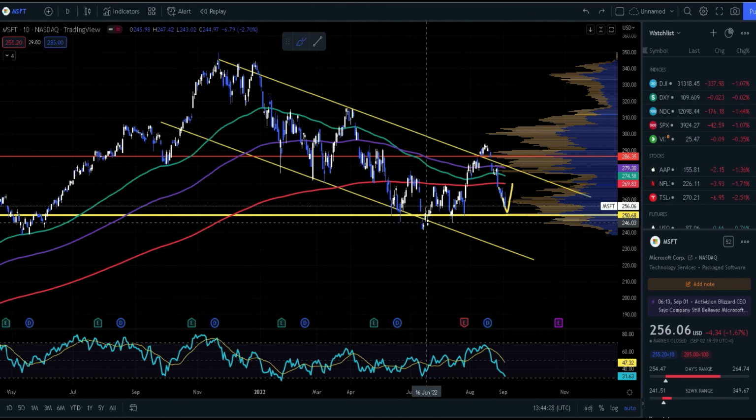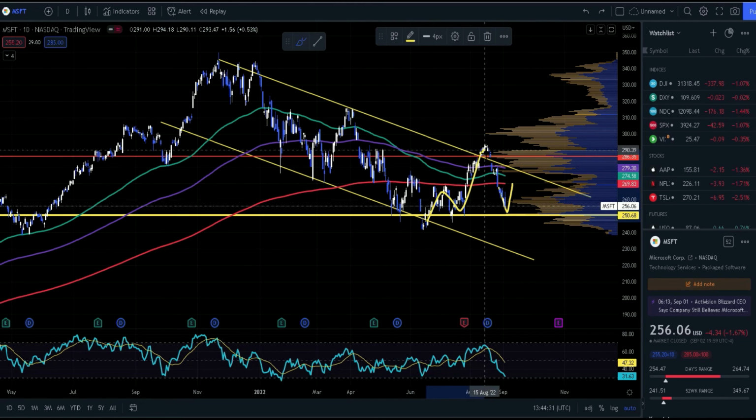Also, if you're actively trading into the markets, you can see how volatile the markets are. Please use proper risk management, take profit, stop loss.